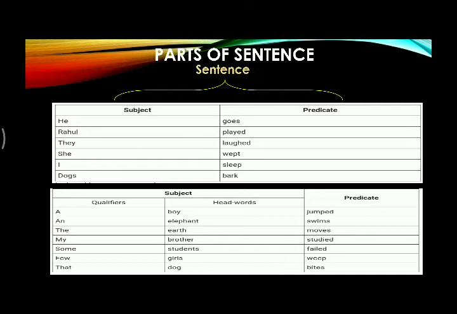Suppose there is a short sentence, he goes. In this sentence, he is subject and goes is predicate.